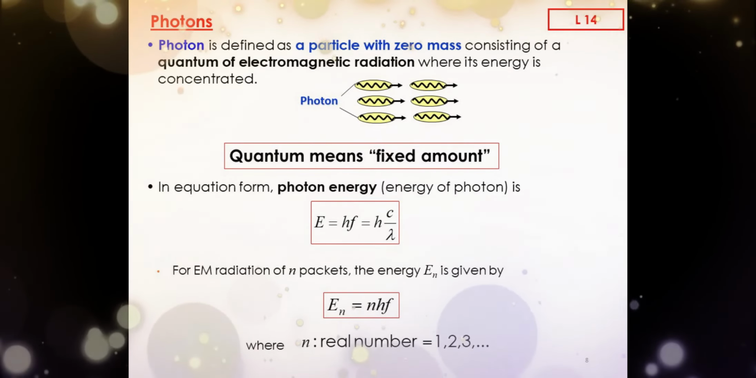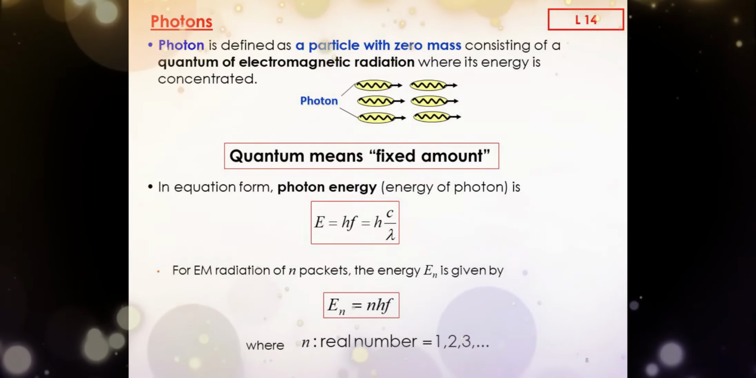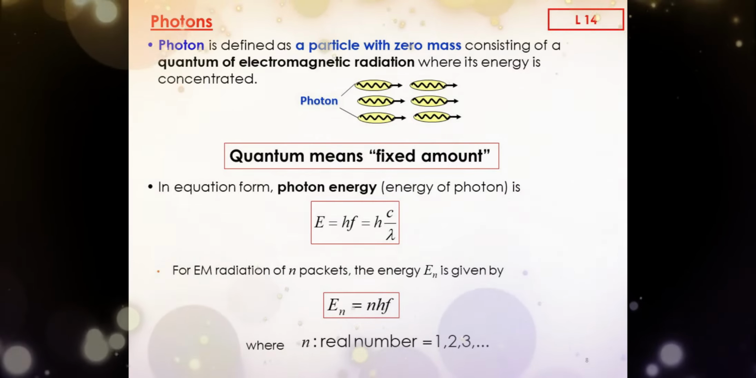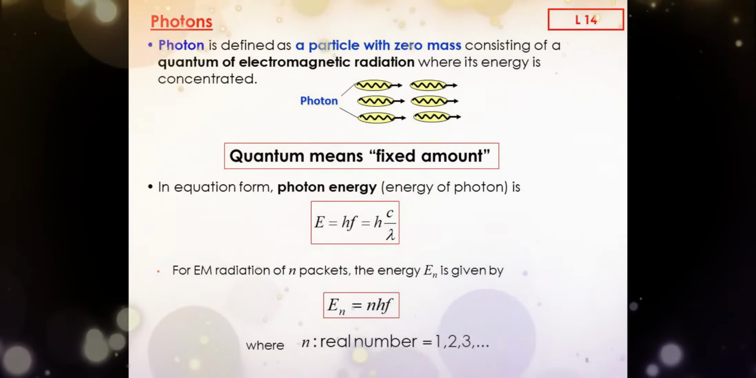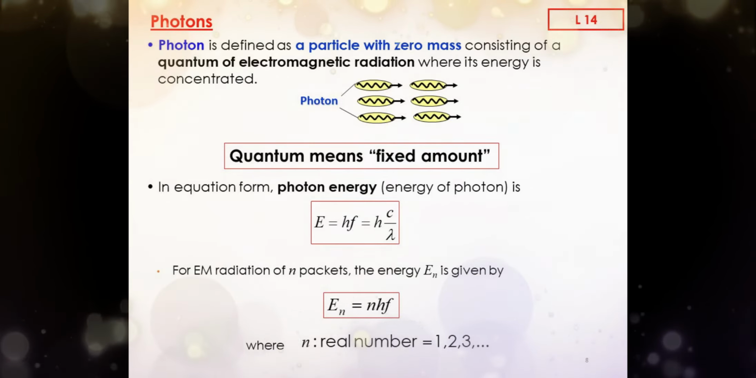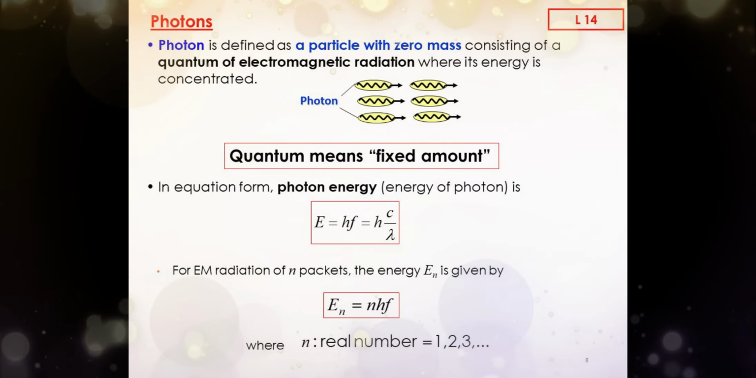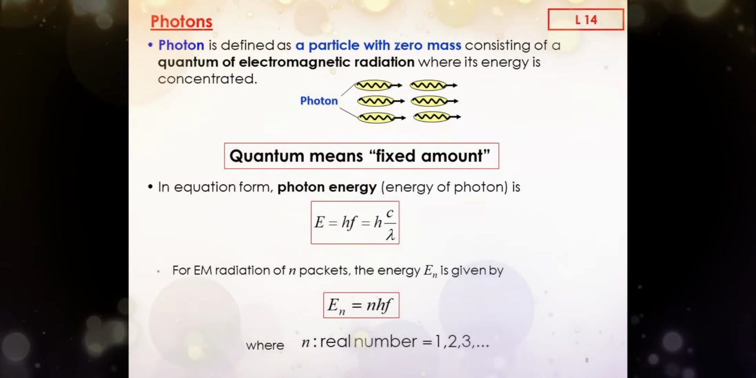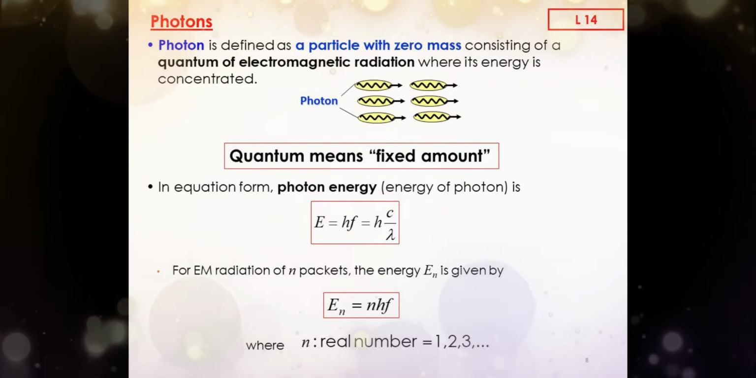What is a photon? Please memorize this definition. A photon is defined as a particle with zero mass consisting of a quantum of electromagnetic radiation, where its energy is concentrated. This is important. From the equation, we know that 1. Photon energy is directly proportional to the frequency of electromagnetic radiation. 2. Photon energy is inversely proportional to the wavelength of electromagnetic radiation.